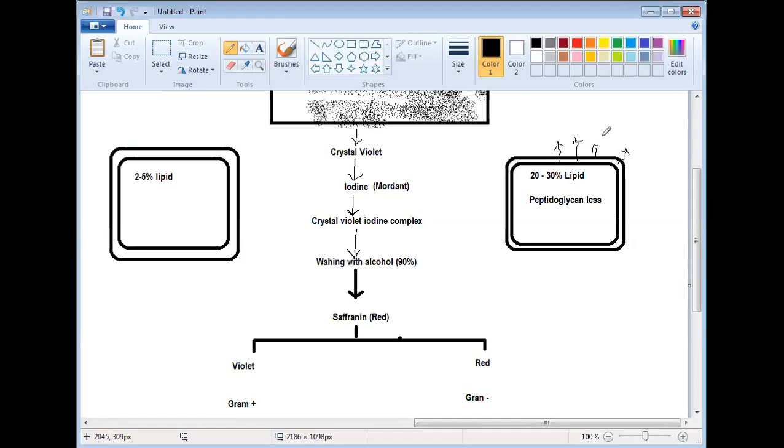Is it clear to all of you? Yes, sir. So when the lipid goes away, the crystal violet iodine complex also goes away. As a result, this cell will be colorless, while the other retains the violet color.